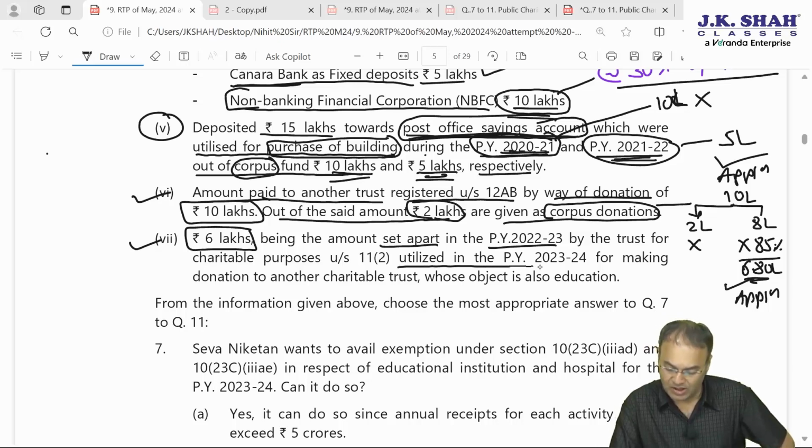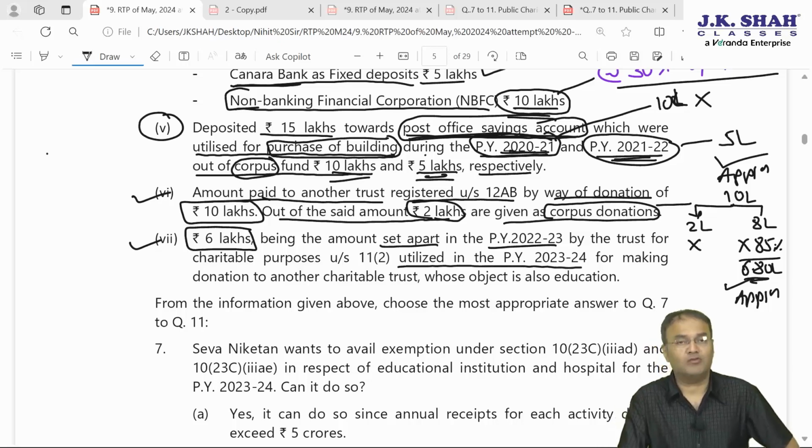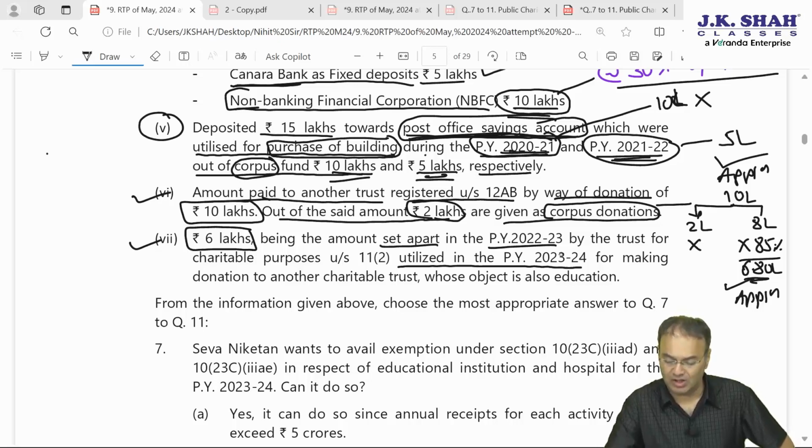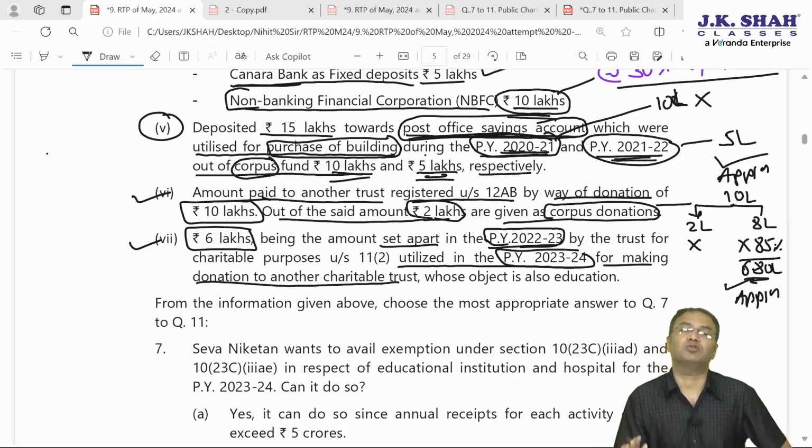Were they utilized in previous year 23-24? Very good, 5 years is the time limit available. The trust utilized it in the immediately next year, 23-24, accumulated in 22-23, within 1 year only. But for making a donation to another trust, this is absolutely a violation.